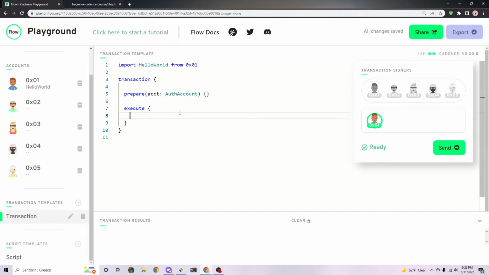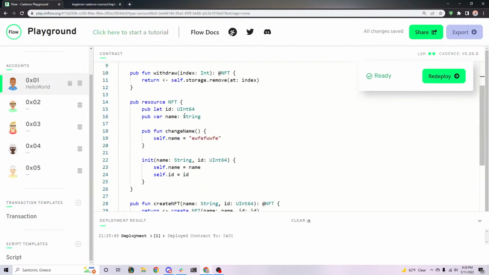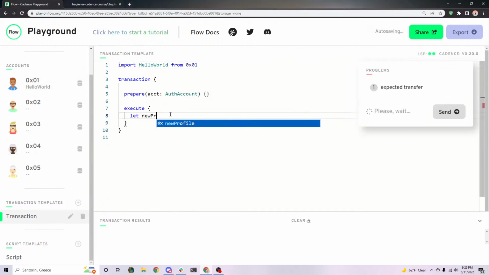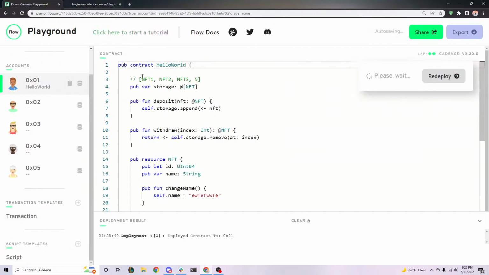And in here, we're going to actually deposit an NFT. In order to be able to deposit it, we have to first create it, right? So let's use the create function. So let new profile be hello world dot create NFT. Raven asked whether index starts with 0. Yes, it's zero-based. I guess it may be more helpful if I started this with the actual indexes instead. Sorry, it's probably confusing. But yeah, this is index 0, 1, 2, and 3.